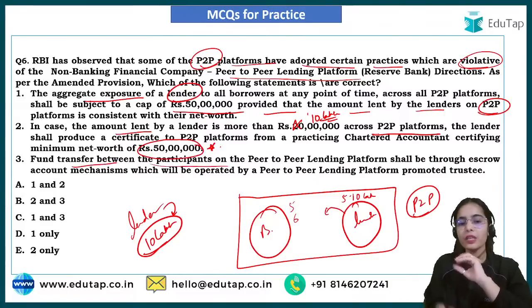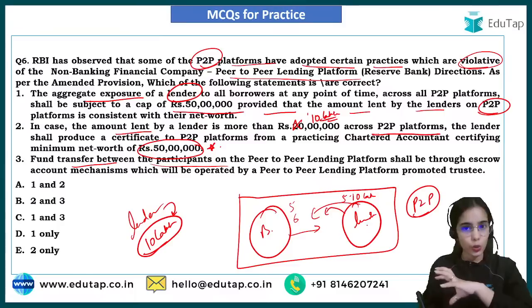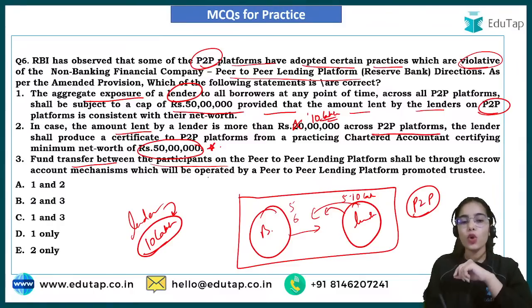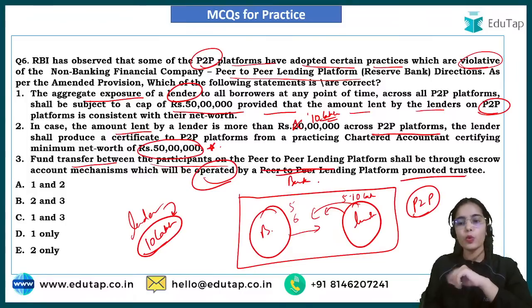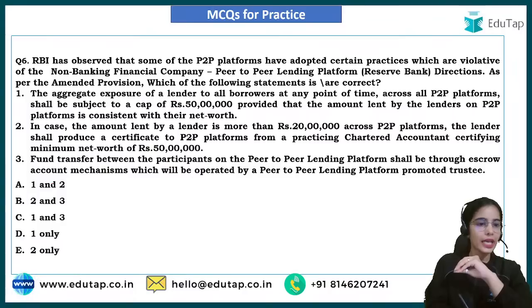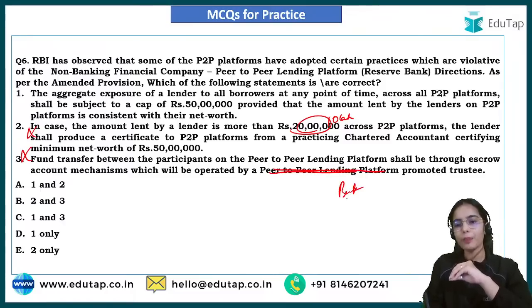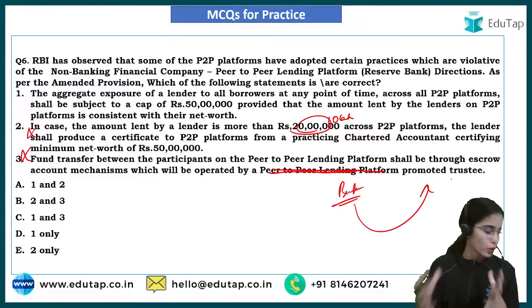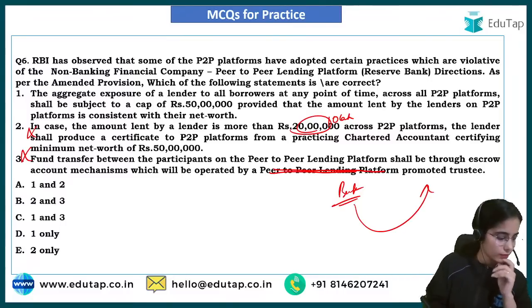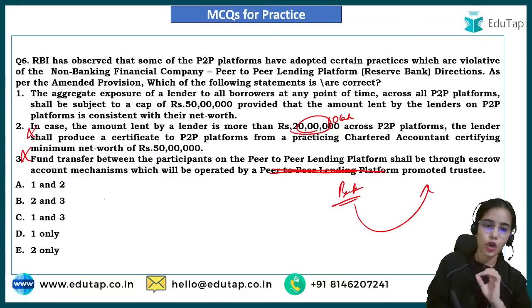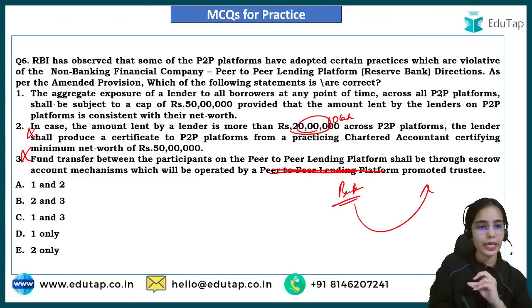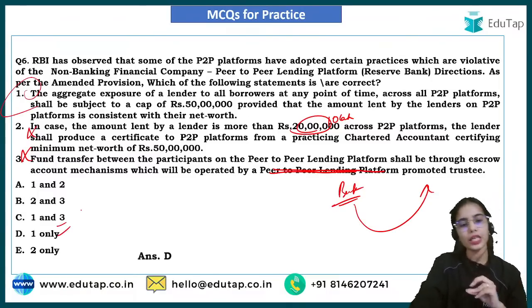Fund transfer between the participants on the peer-to-peer lending platform happens through the escrow account, that is, an escrow account operated by a third party, a bank promoted trustee. So here the second and third statements are actually wrong, because here it should be 10 lakh, and it should not be the peer-to-peer lending platform but a bank promoted trustee that provides the escrow accounts. Here only the lender norms have been given. So only the first statement is correct, and D is the answer here.